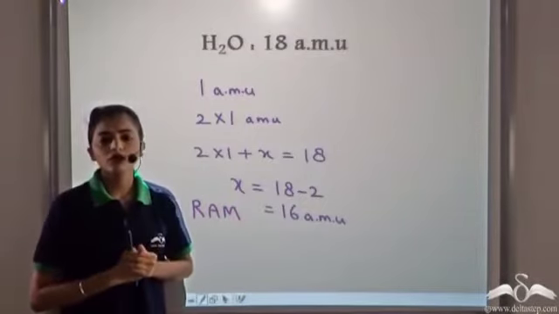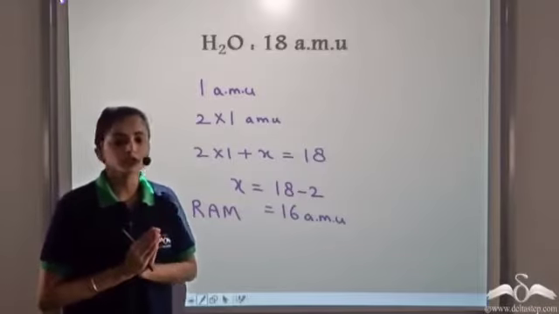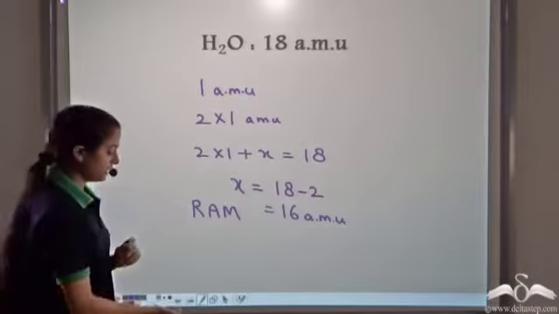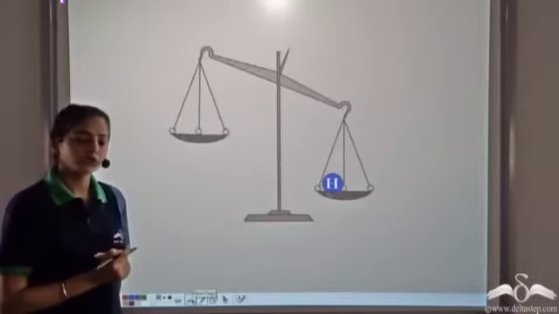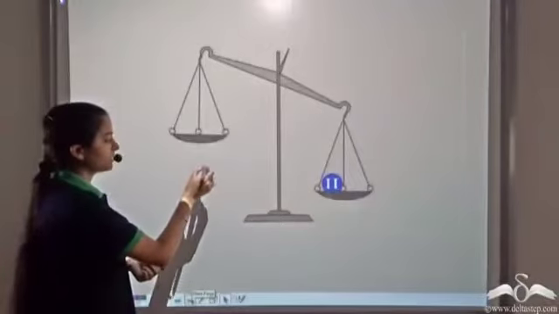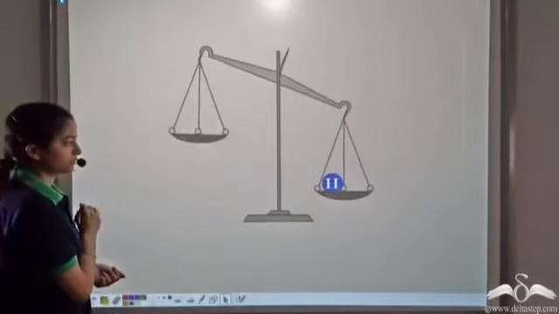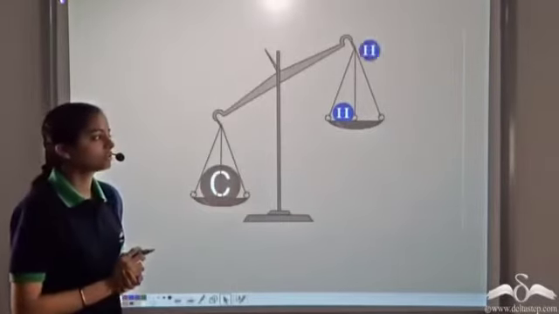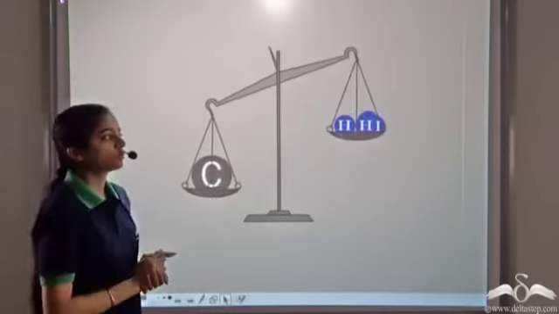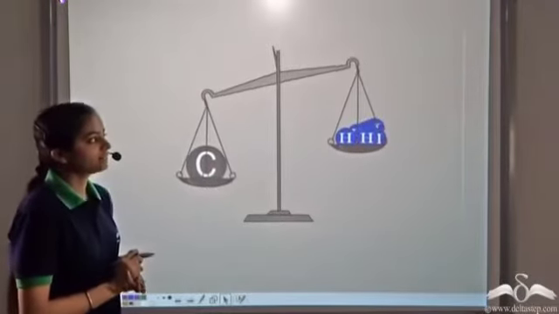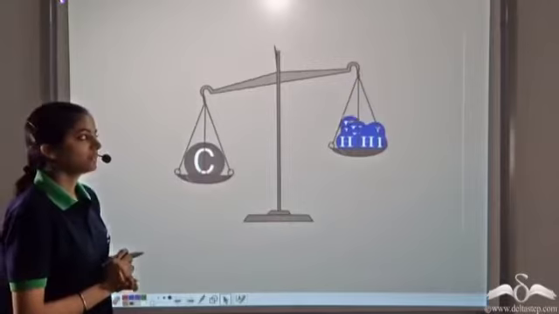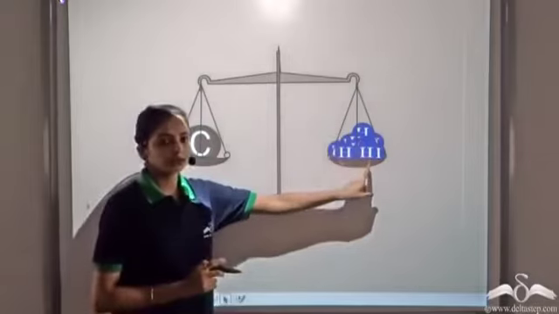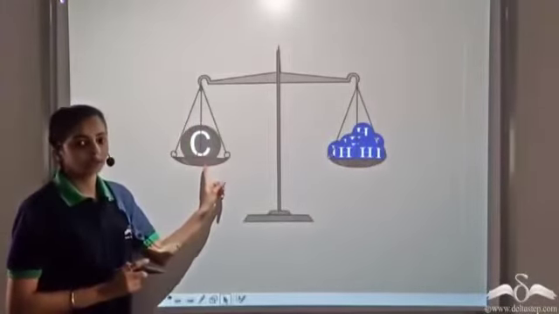But it was found out that hydrogen does not react with most of the elements. That is why we shifted to another element. Let's see what the atomic mass of carbon is. We have one hydrogen atom. Let's add a carbon atom. A carbon atom is heavier compared to hydrogen. Let's add more hydrogen atoms. We have now 3, 4, 5, 6, 7, 8, 9, 10, 11 and 12. So the mass of 12 hydrogen atoms is equal to the mass of 1 carbon atom.